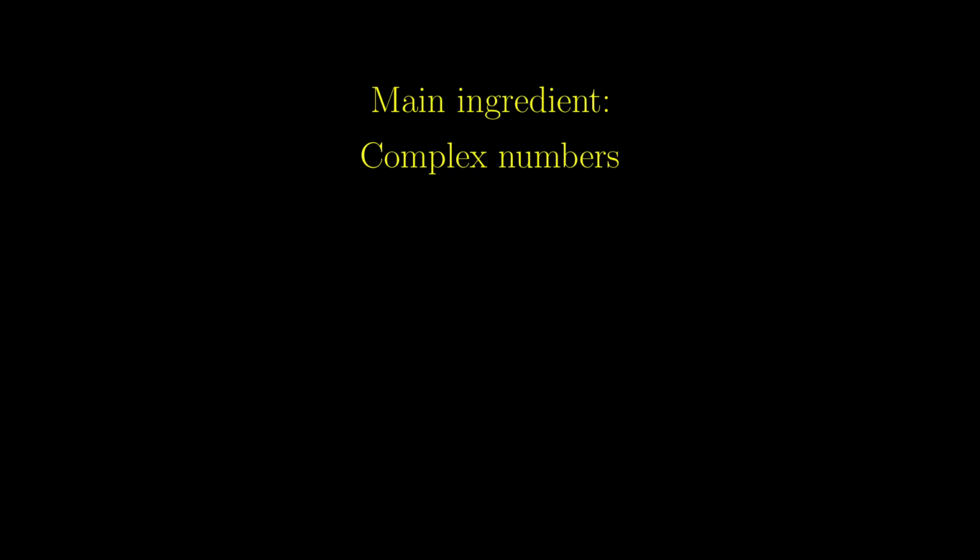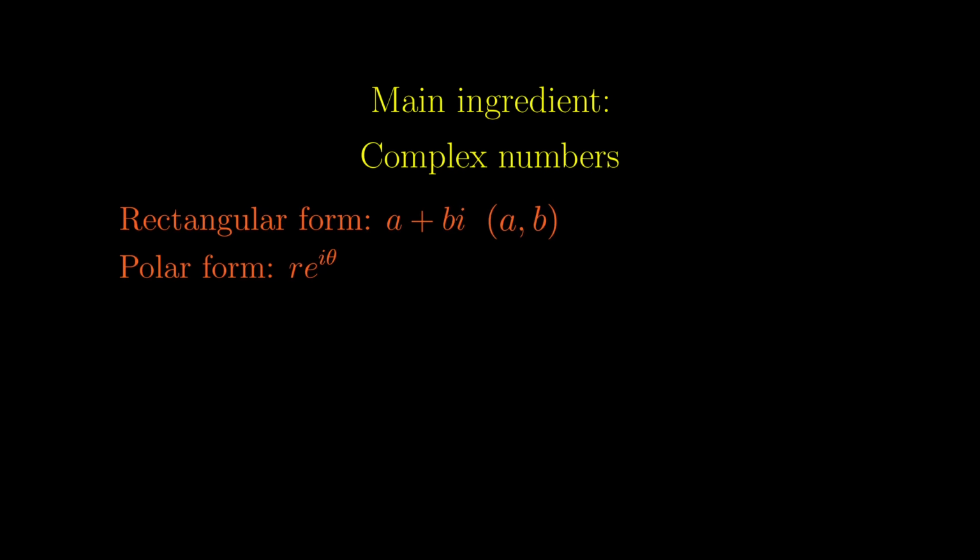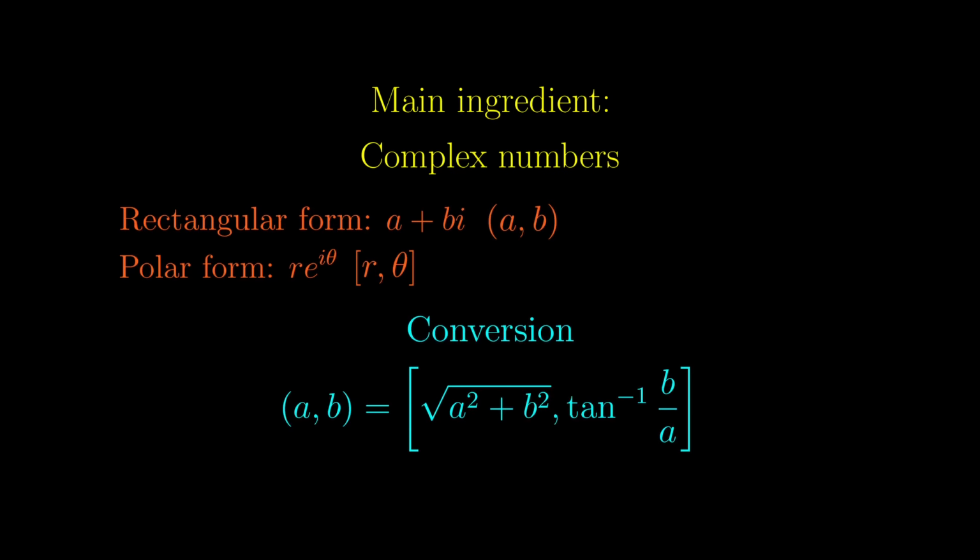But here is a quick refresher on the basics of complex numbers. Complex numbers can be written in two forms, the rectangular form as well as the polar form. For the sake of simplicity, we use a bracket with a and b inside to denote this complex number in rectangular form, and a square bracket to denote the complex number in polar form.